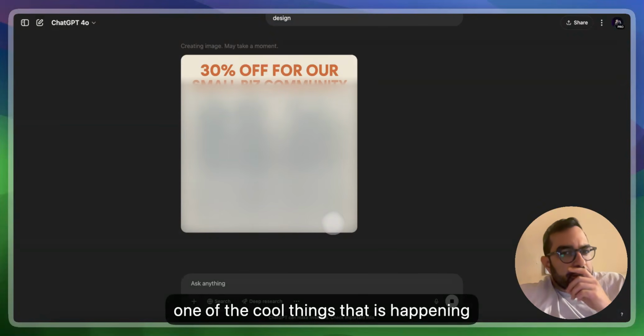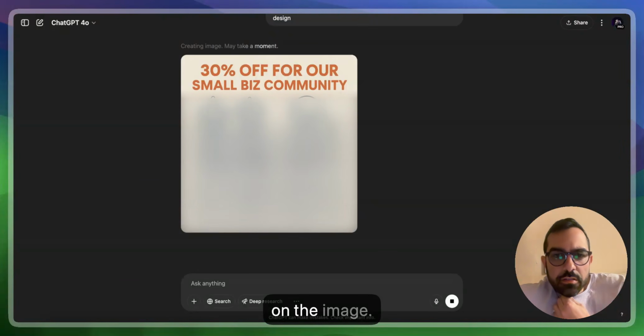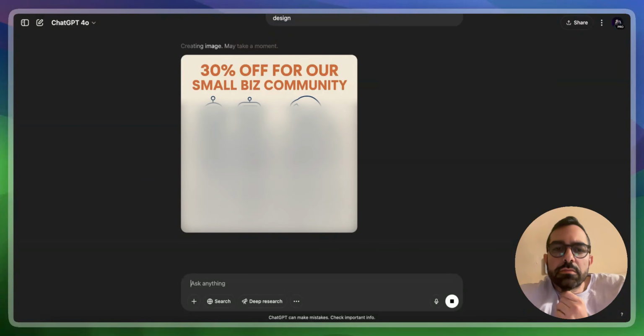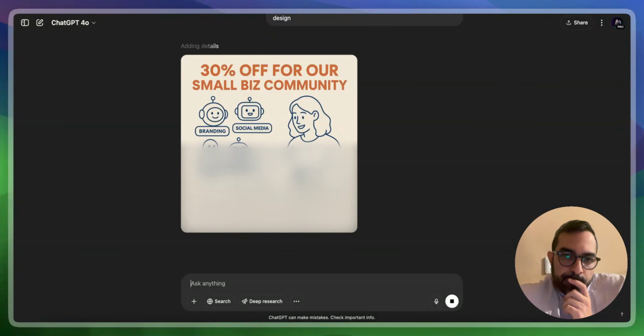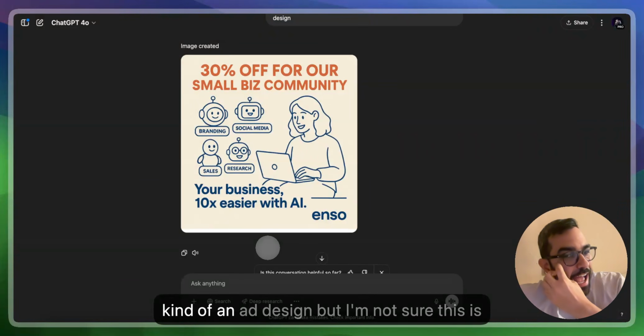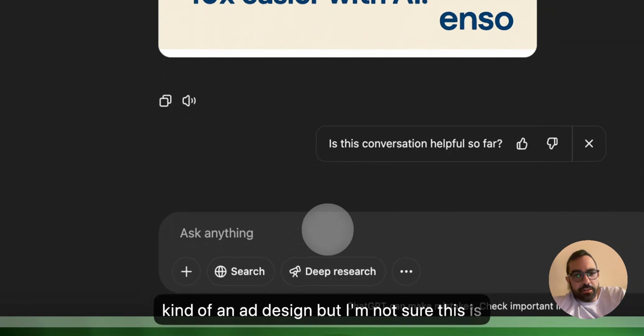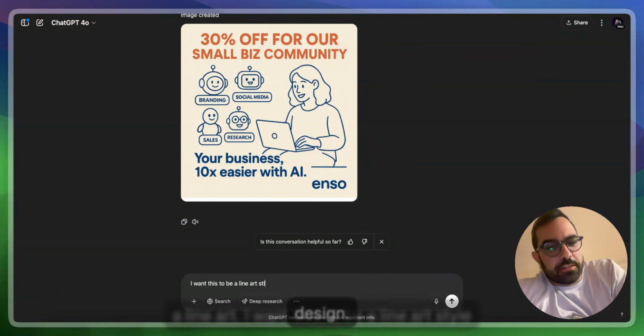One of the cool things that is happening here is that it's actually writing the content on the image. Yeah, so it just did, and it looks great. It created kind of an ad design, but I'm not sure this is line art. I want this to be a line art style design.